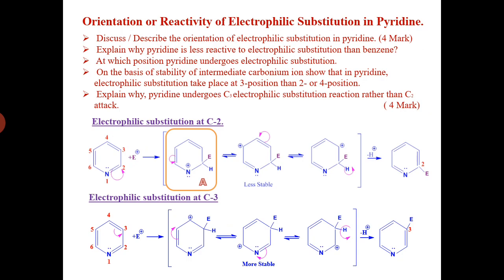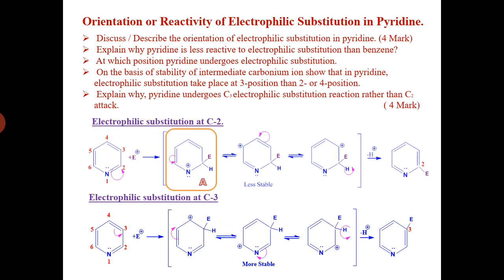Then the orientation or reactivity of electrophilic substitution in pyridine. It means we have to discuss the electrophilic substitution in pyridine.